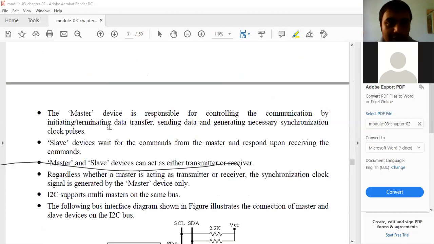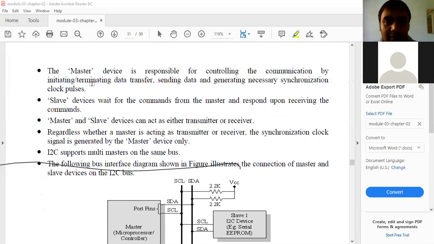Yes. The master device is responsible for controlling the communication by initiating or terminating the data transfer. It is responsible to start the communication as well as to terminate the communication, sending data and generating the necessary synchronization clock pulses. That is the task of the master. And the slave device simply follows the master's order. It waits for the commands from the master and responds upon receiving the commands.